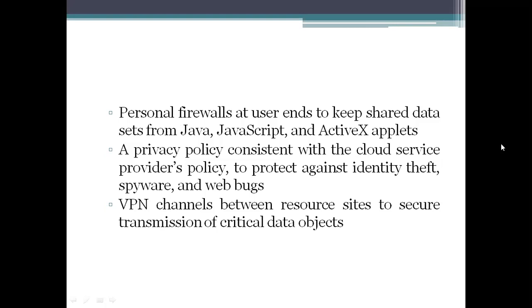So if you are allowing others into your system, you need to know whether the person is an intruder or a good person. Likewise, users have to use personal firewalls when they are dealing with shared data. The shared data should be kept shared with Java, JavaScript or ActiveX applets only.